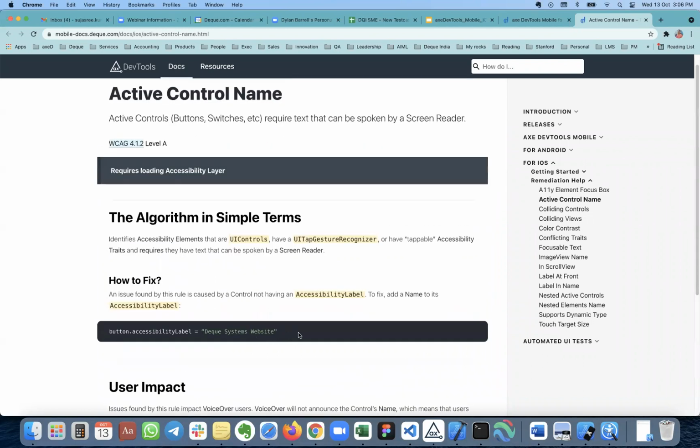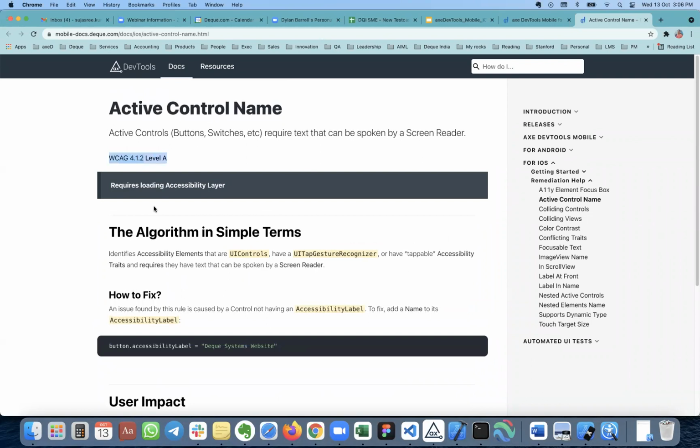And also for developers we are giving the code snippet, and we are also telling you, from the normative angle, where it is exactly failing, and the severity of it. So all these details are available for testers and developers.